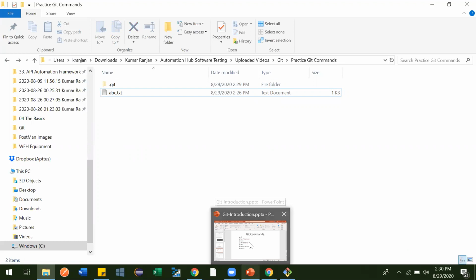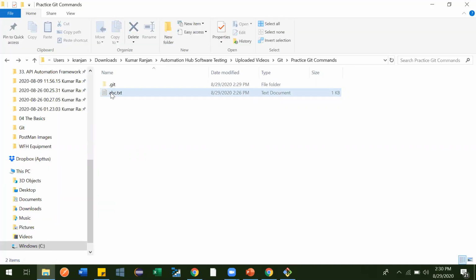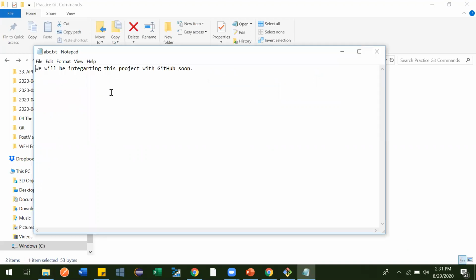Now what we'll do is make some changes in this file. Let me double click it. Let me add something. So, coming soon, we'll start learning Jenkins 2.